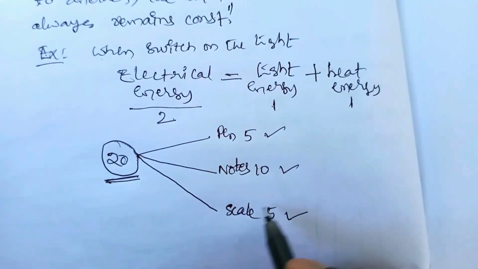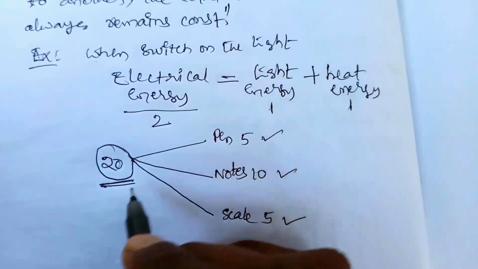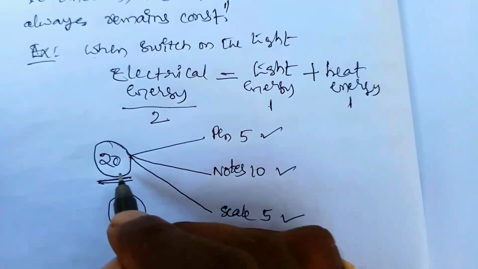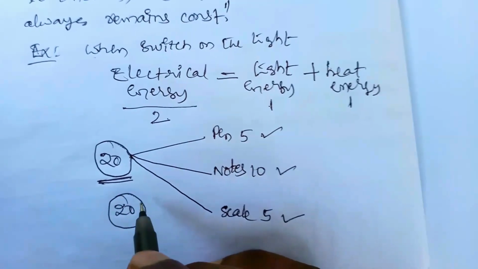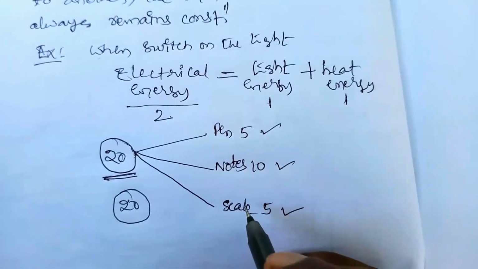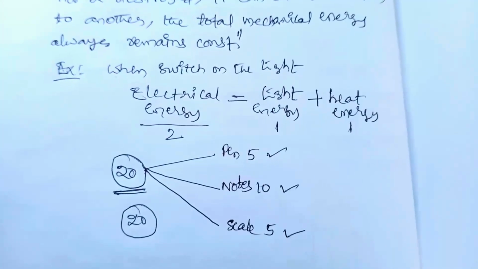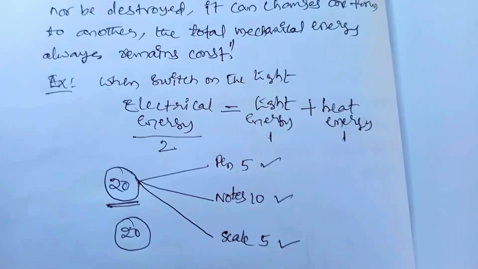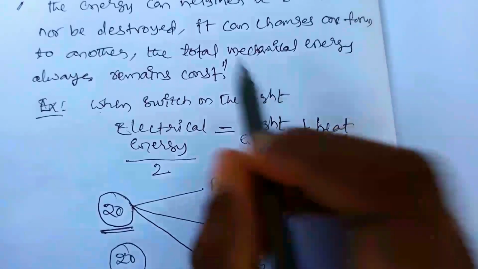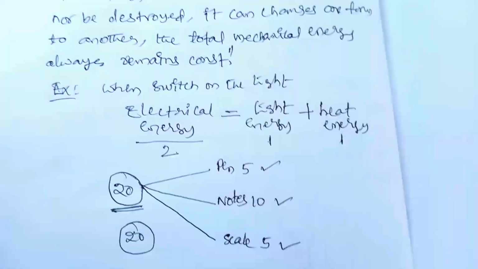If you then return them to the shopkeeper, you receive 20 rupees back. So you do not gain or lose any of the total amount you had before, but it can change into different forms. Likewise, energy changes from one form to another, but you cannot destroy or create it. This is the law of conservation of energy.